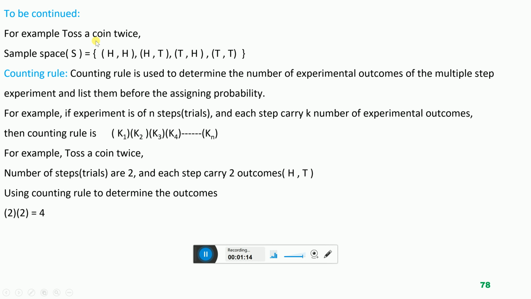Like for example, toss a coin twice. So sample space is this. The set of the outcomes of tossing a coin 2 times is this: head head, head tail, tail head, or tail tail. Now, how do these outcomes happen? How do these outcomes occur?